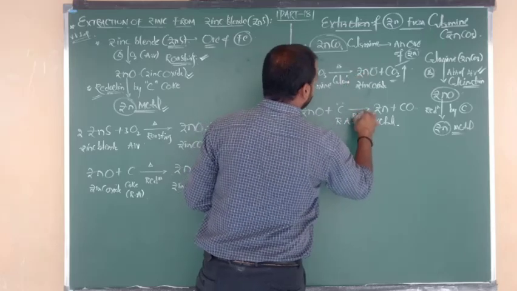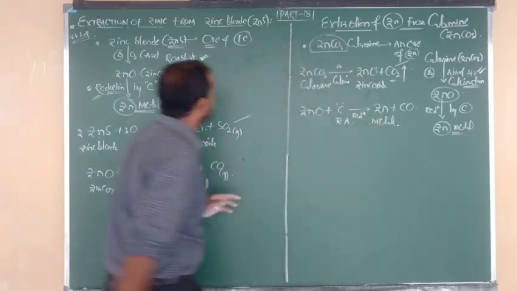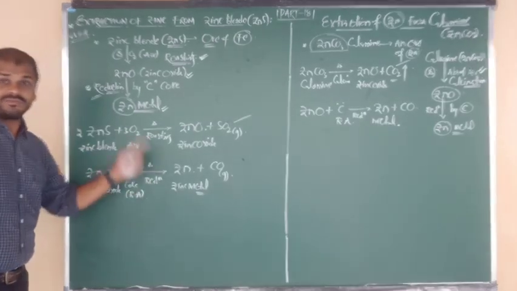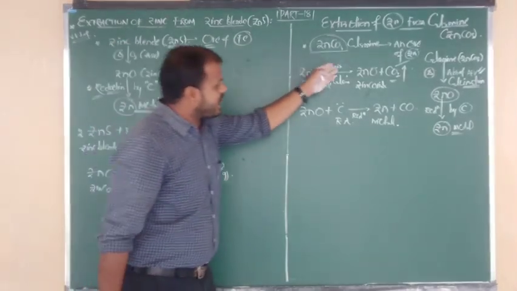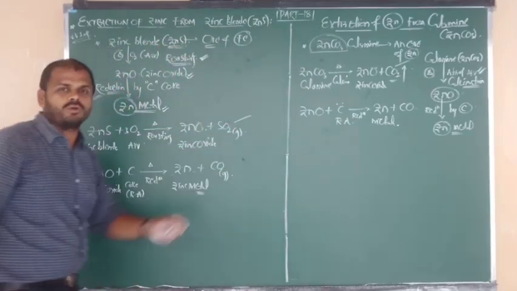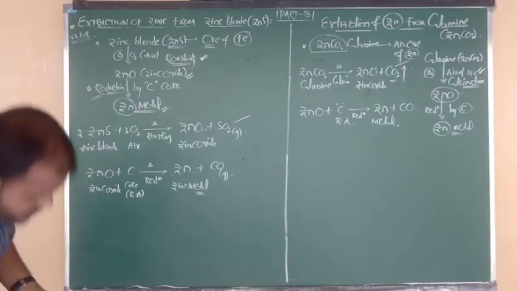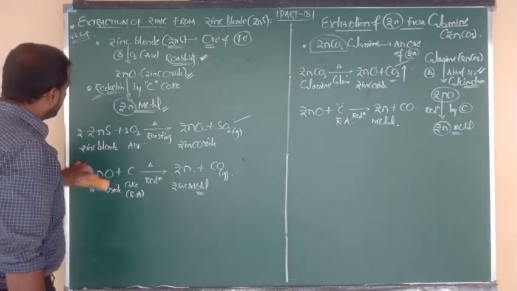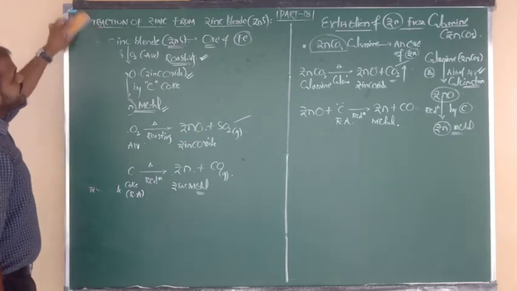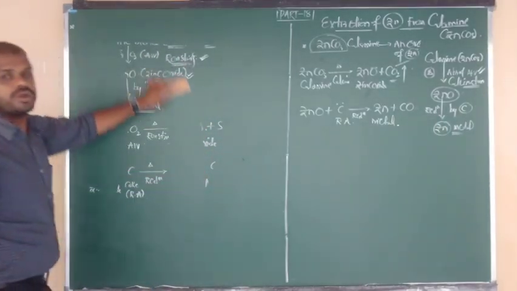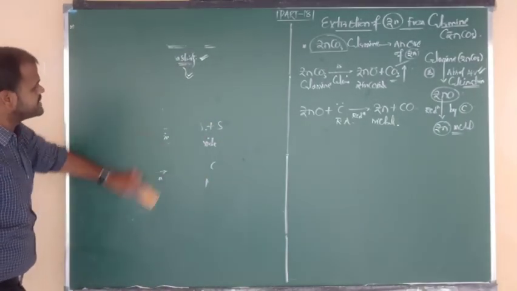Here is calcination and here is reduction; here is roasting and here is reduction. Roasting and reduction for sulfide ores, calcination and reduction for carbonate ores. Okay? Good. Inside the textbook, one question is there: which metals are used as reducing agents?